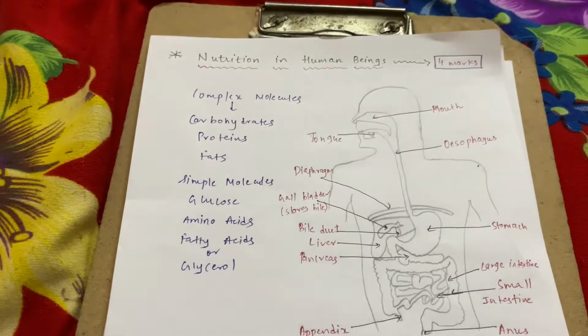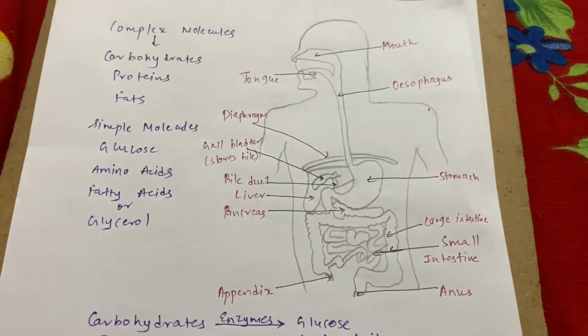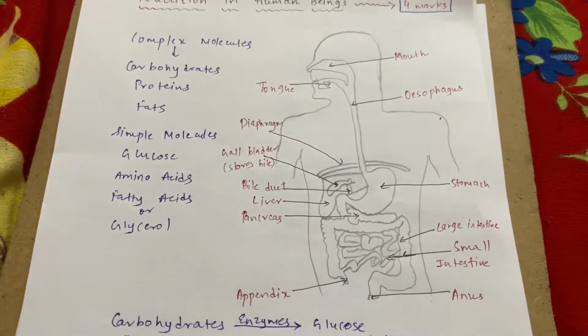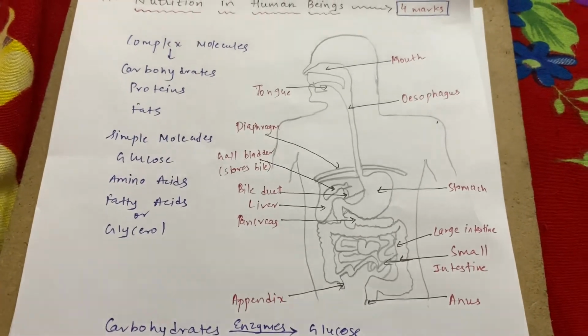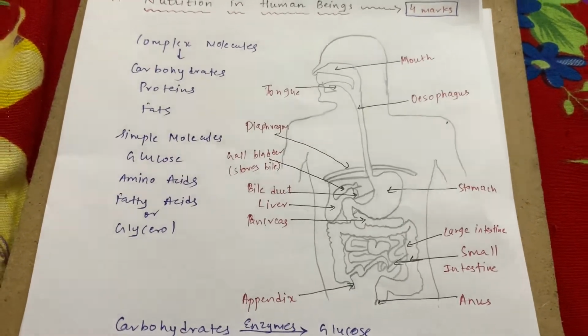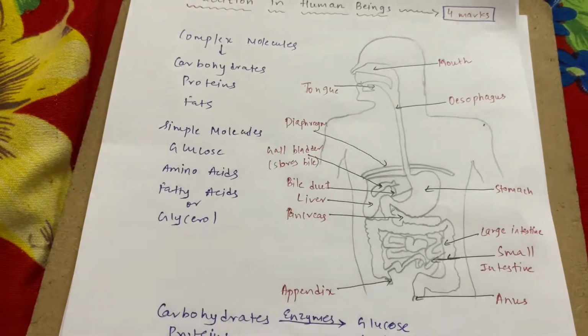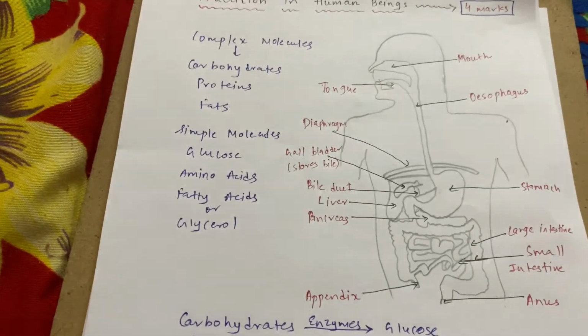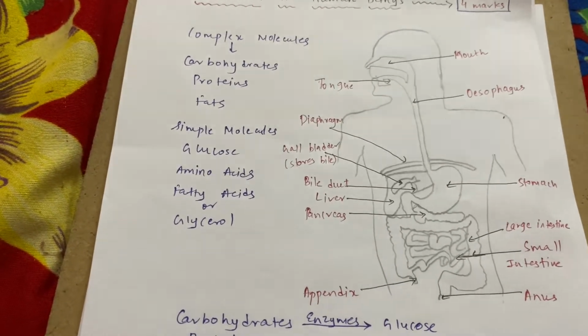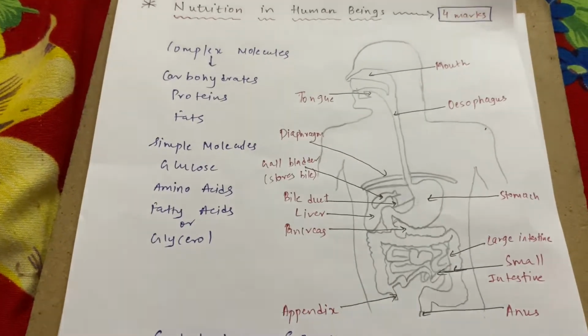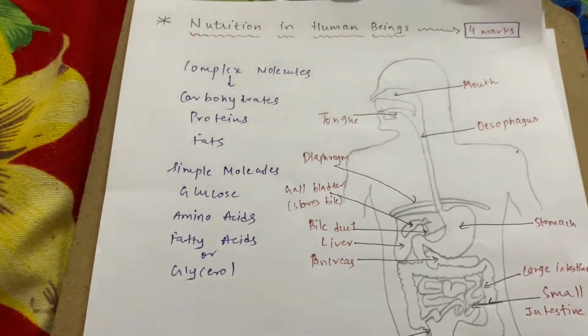What you need to do is, first of all, you need to draw the diagram. So keep in mind that you draw the diagram correctly, okay? Then you need to write all of these functions. Okay, you have to convert these complex molecules into simple molecules. If someone asks, okay, from where does the digestion start, from your mouth, correct?